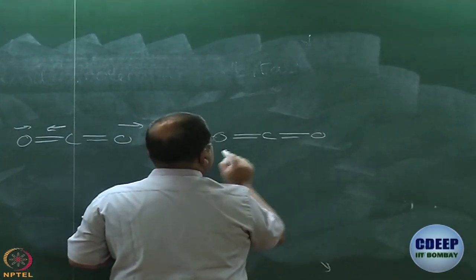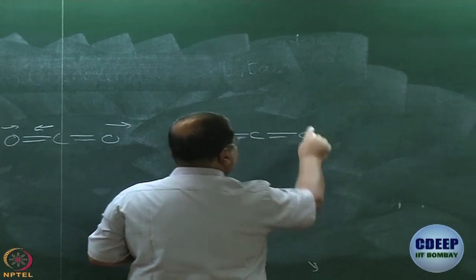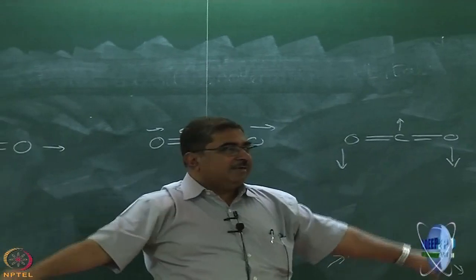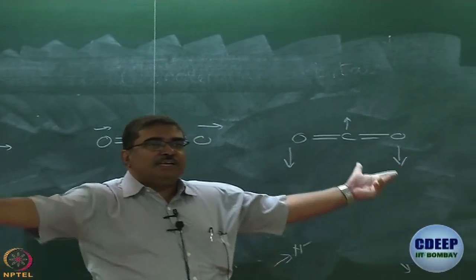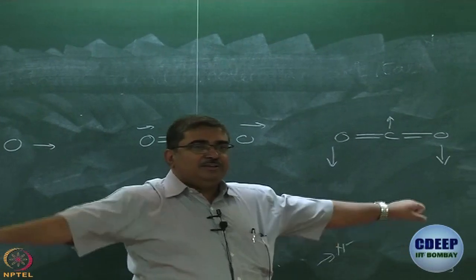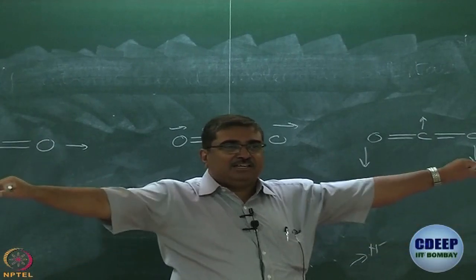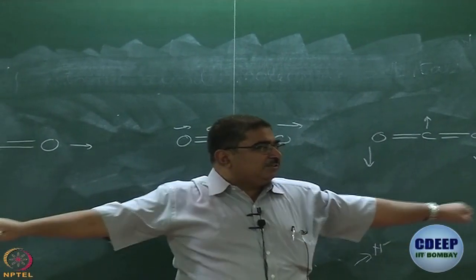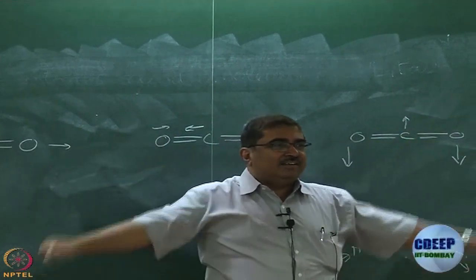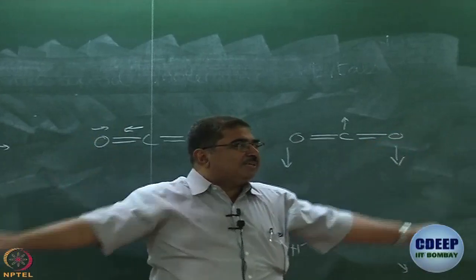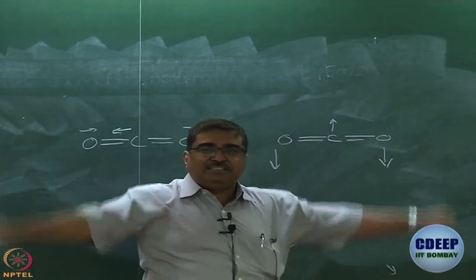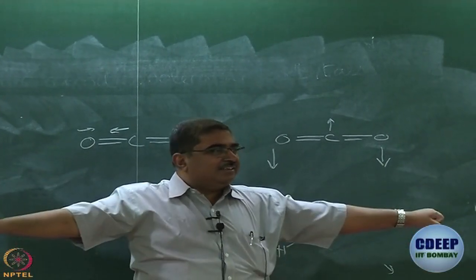So, I can draw bend like this in the plane of the board. These oxygen atoms go down, carbon goes up, okay. Linear, this is bend. Where is the 4th vibration? So, this is one kind of bend. You can have this kind of bend also, 90 degrees. Can I not have this kind of a bend? Why am I not calling it a normal mode of vibration? Because I can easily write it as a linear combination of this and this, okay.